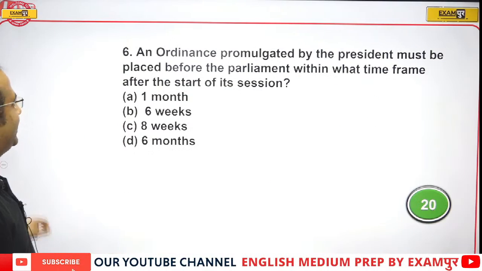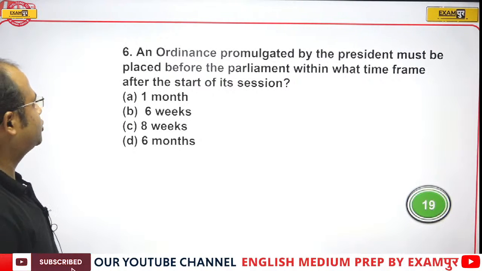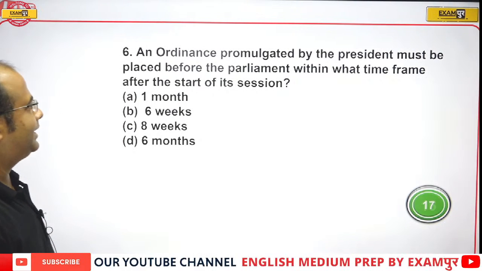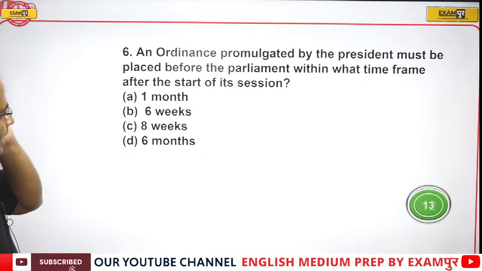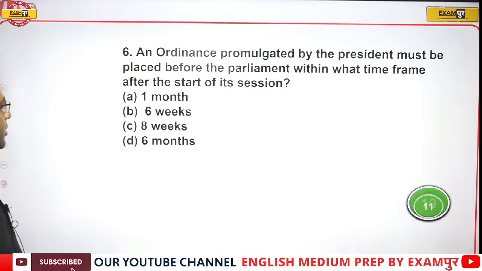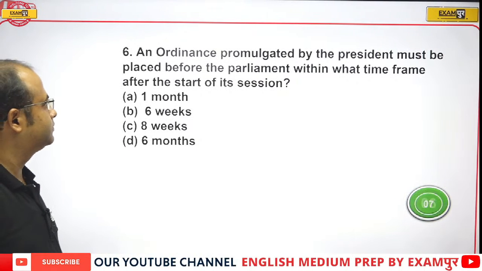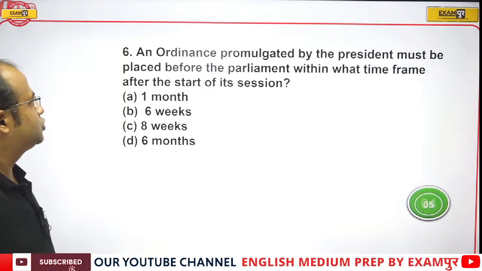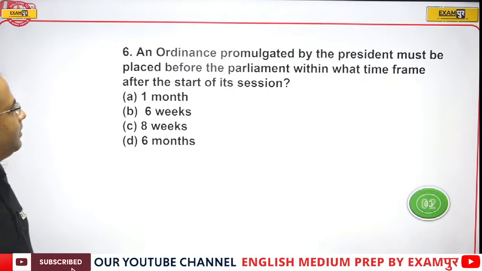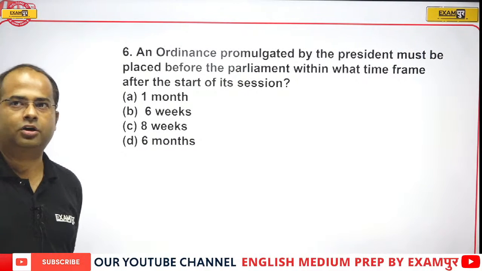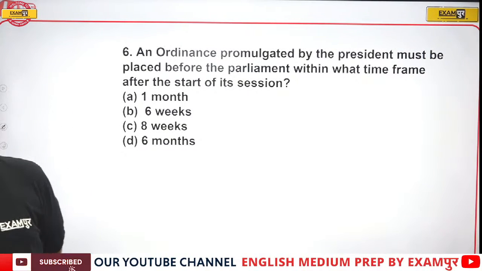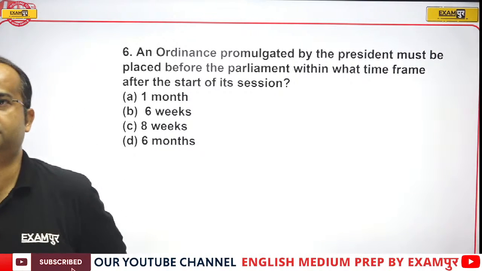Now come to the next question. If an ordinance promulgated by the President must be placed before the Parliament, within what time frame after the start of the session? Options: 1 month, 6 weeks, 8 weeks or 6 months?